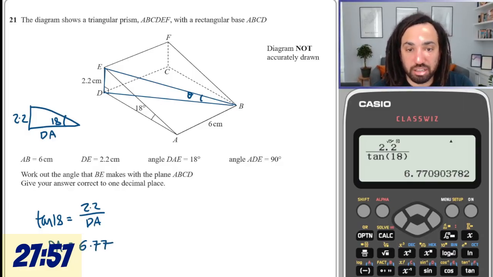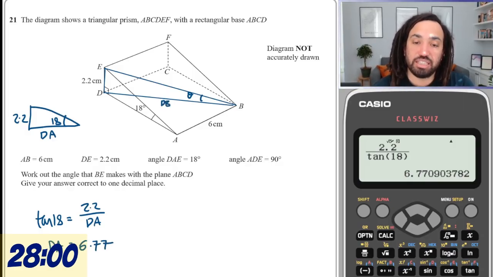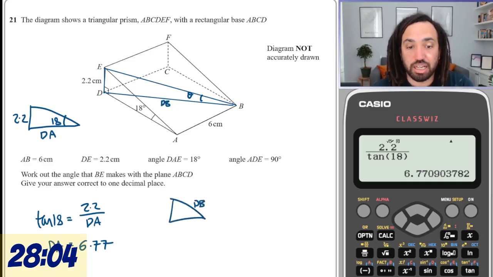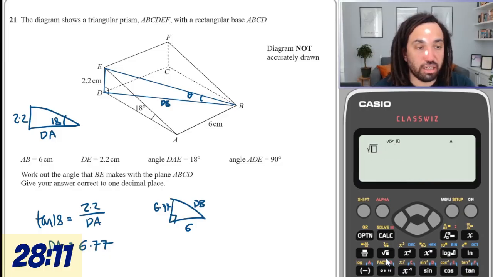So this one down the bottom, dB, is going to be a Pythagoras, where that is the hypotenuse, and we've got 6.77 there, and we've got 6 there. It's a really ropey looking right angle triangle.